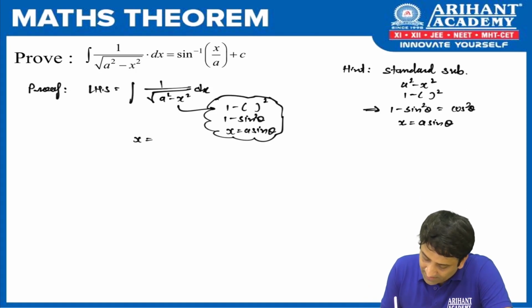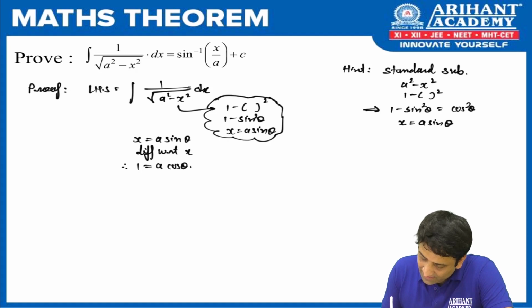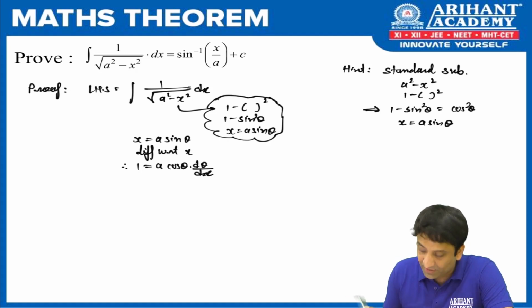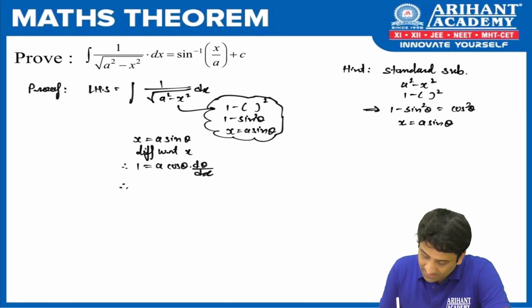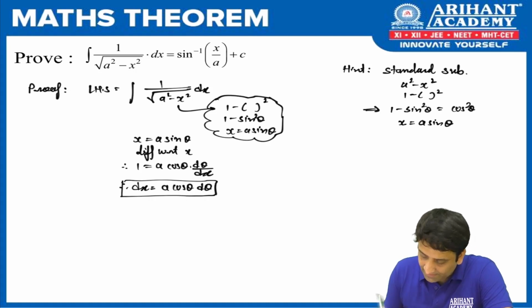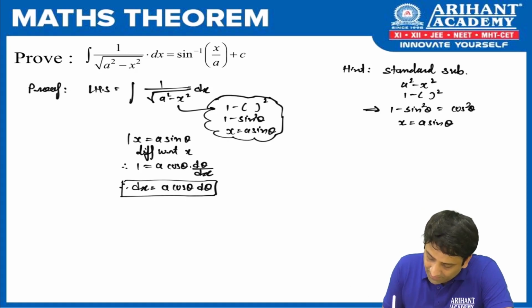So we put x is equal to what? A sine theta. We need to replace dx, so differentiating with respect to x. The derivative of x is 1, the derivative of sine is cos theta. Can we say d theta by dx, because we need to go for chain rule? And therefore dx is equal to what? A cos theta d theta. Done. We have placed this, and we have this result ready.